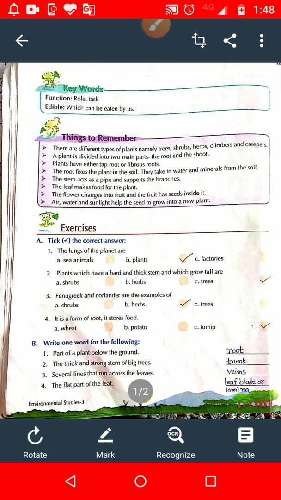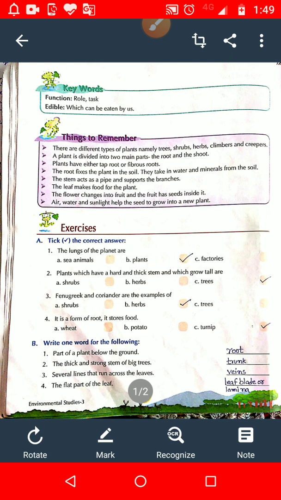Question number 3. Several lines that run across the leaves. So student, when I explained the structure of a leaf, at that time I explained: observe carefully.